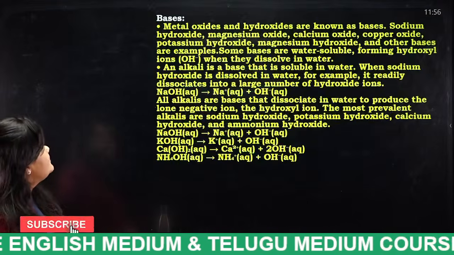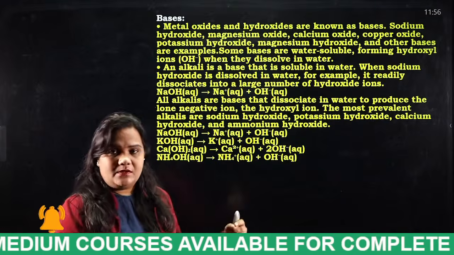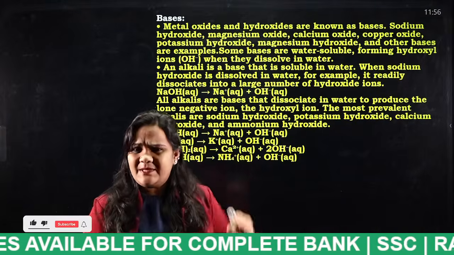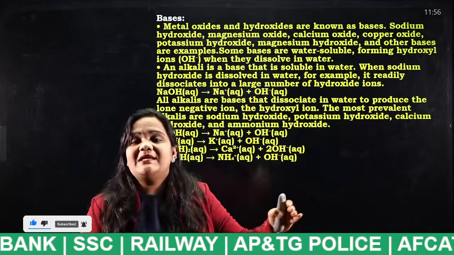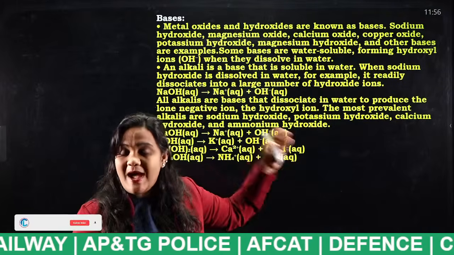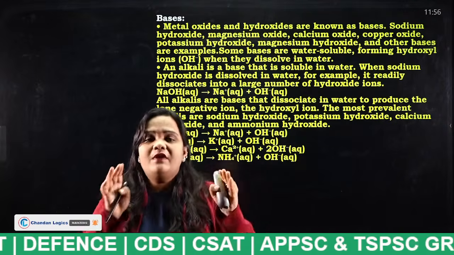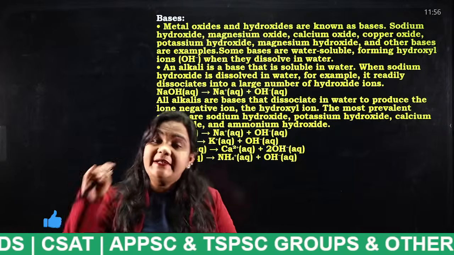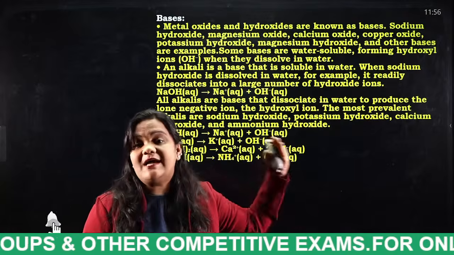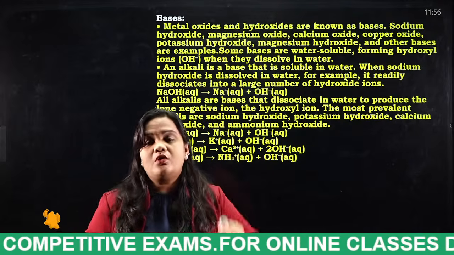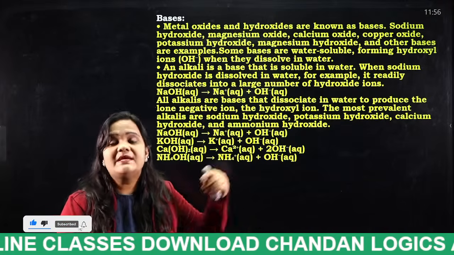Next, bases. What do you mean by bases? As of our knowledge, bases are those which convert red litmus paper to blue litmus paper. They release hydroxide ions. When it comes to acids, they release hydrogen ions. This is what we know till now, but we do not know in detail. What are the properties, how they behave when they react with other compounds, we do not know in detail. In this session we are going to discuss this in detail.